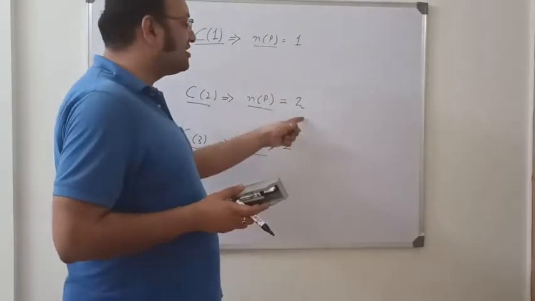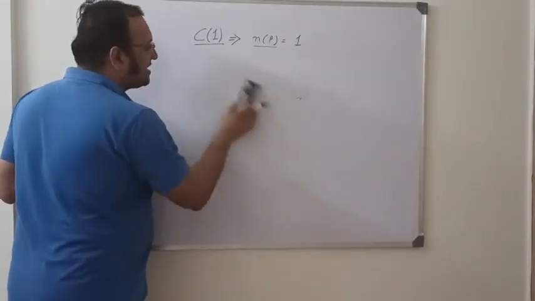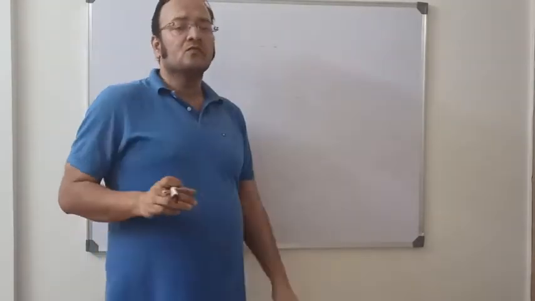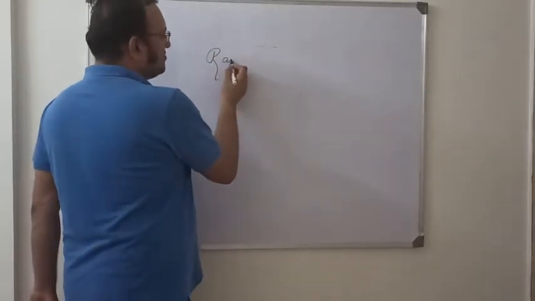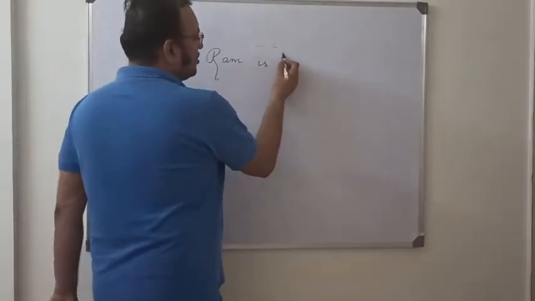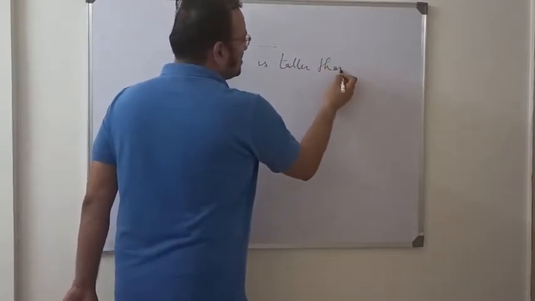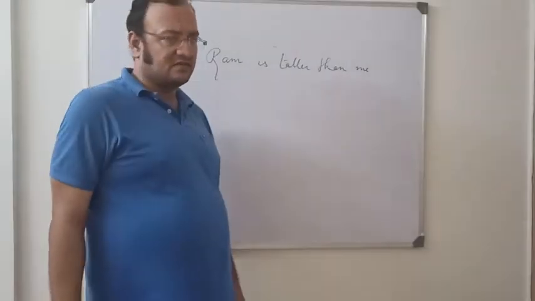Number of people is equal to 2. So when we say that number of people is equal to 2, that makes our life easy. I'll tell you why. Suppose we have: Ram is taller than me. Ram is taller than me.